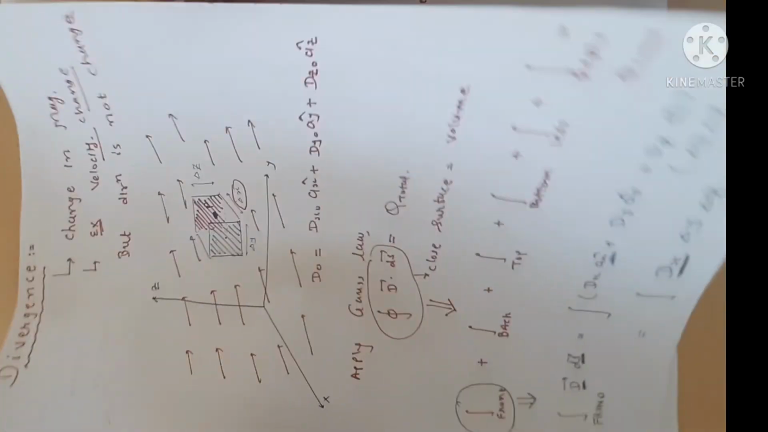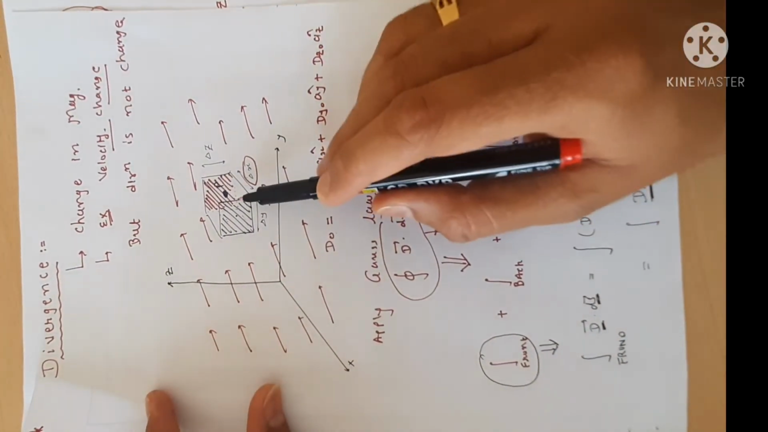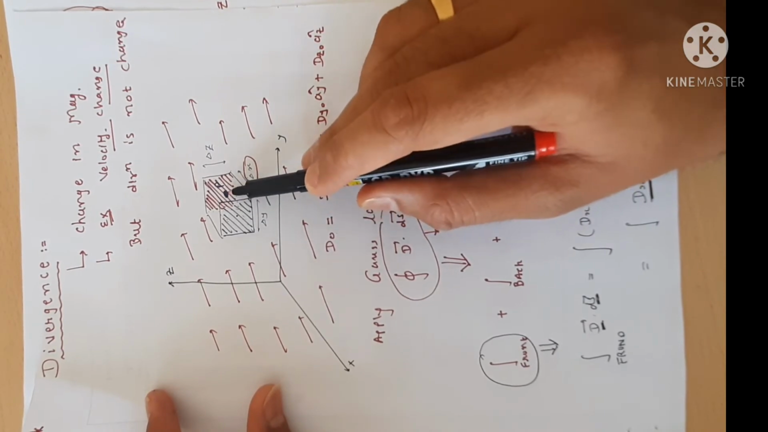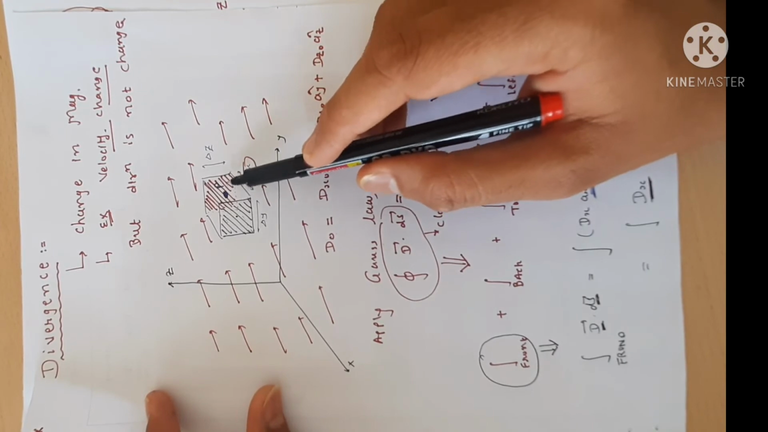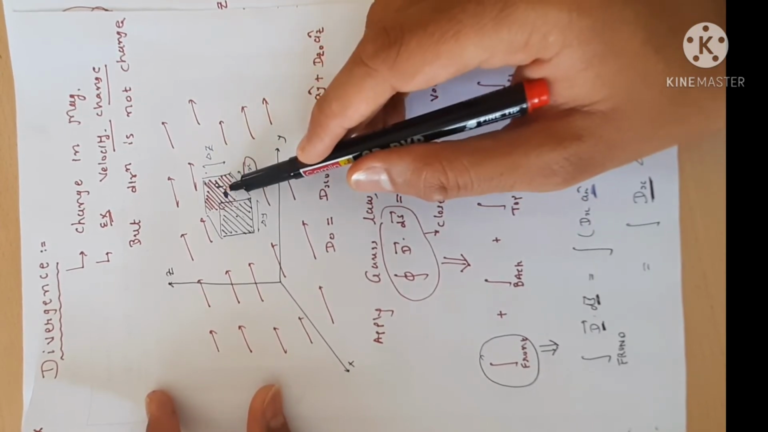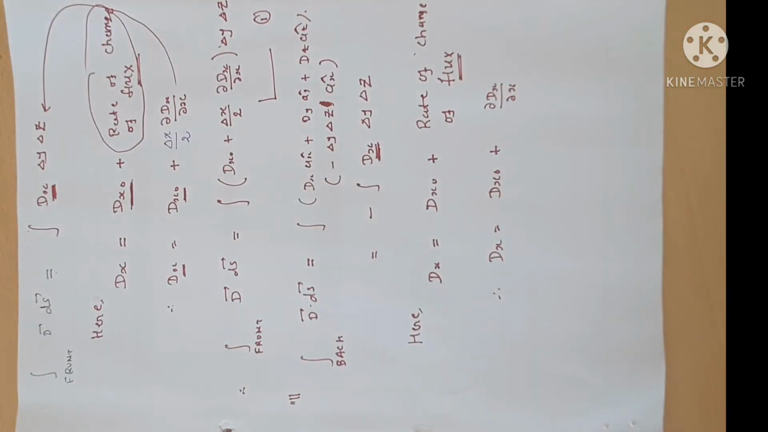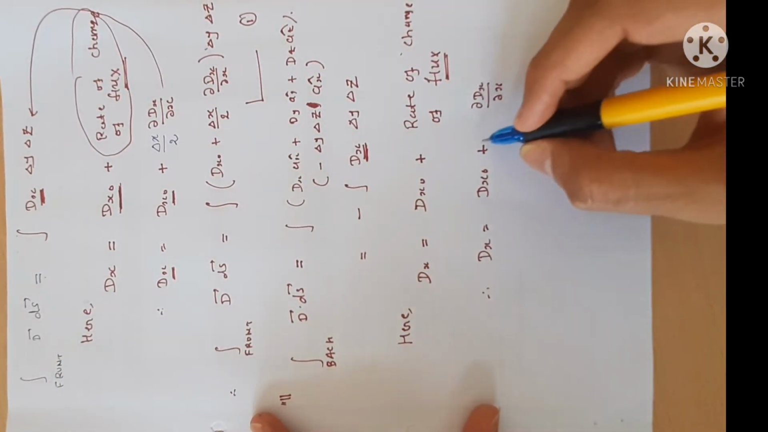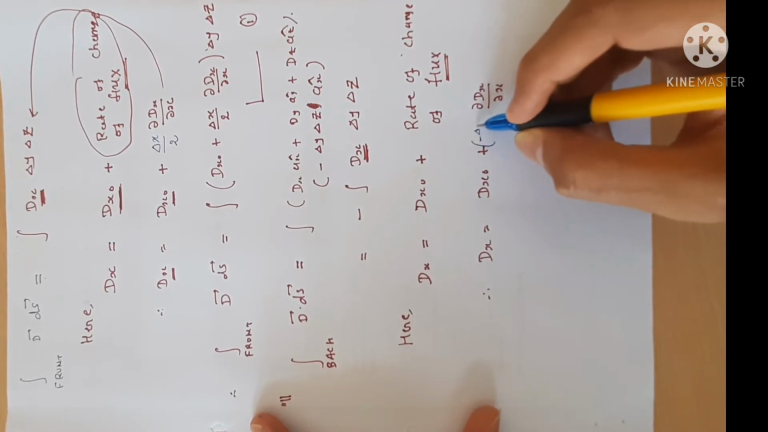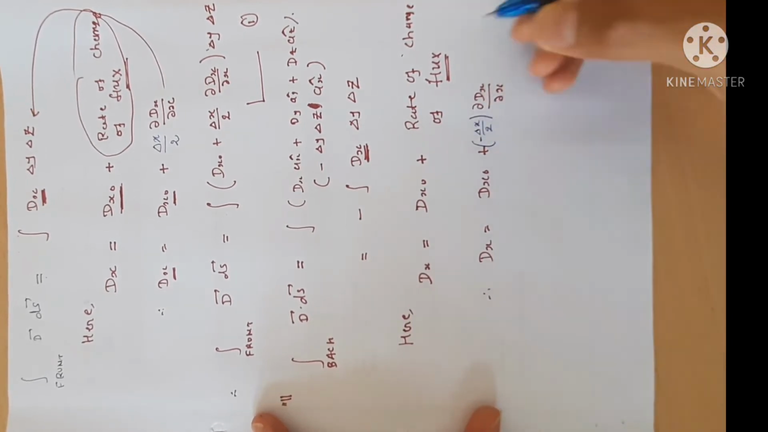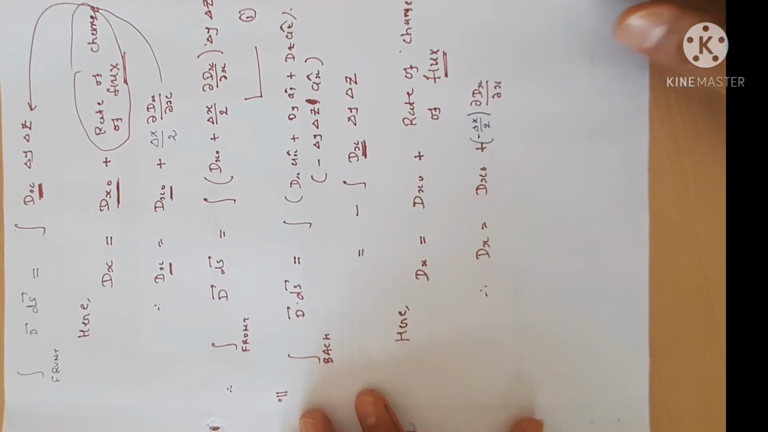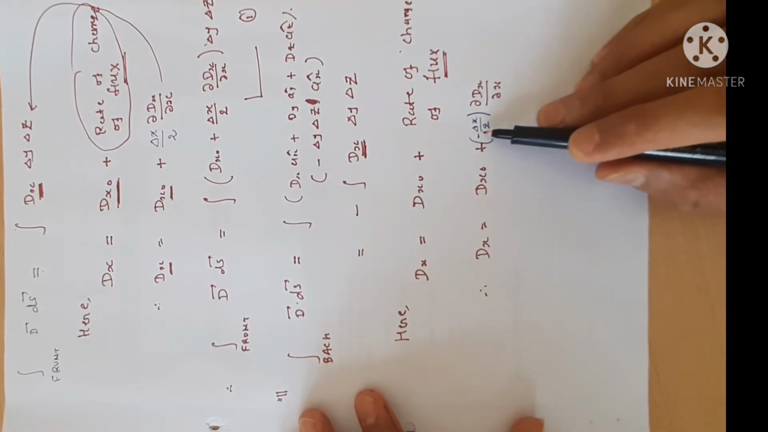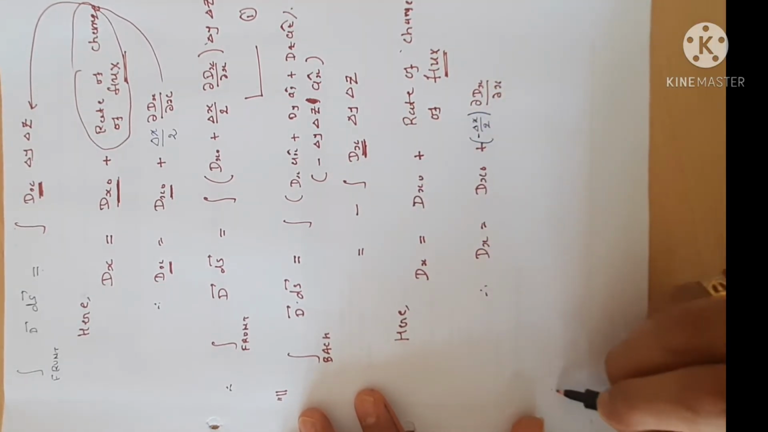Why? Because this delta x by 2 is nothing but the distance of the front side with respect to point P. Now we have to find the distance of the back side with respect to point P, which is minus delta x by 2. So it is not a positive distance, but minus delta x by 2. You have to just keep in mind this negative sign here and here.